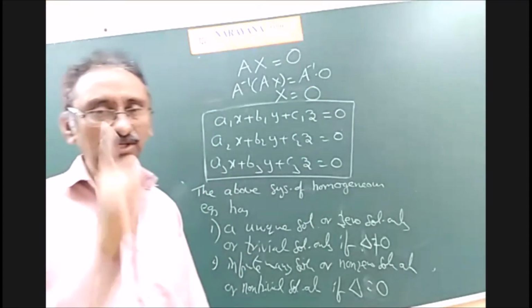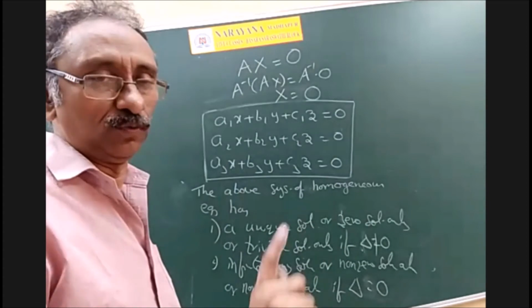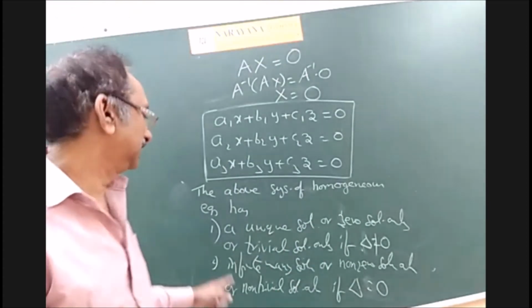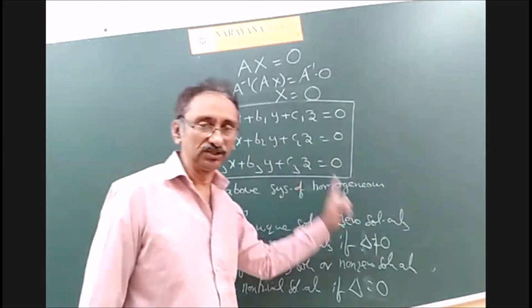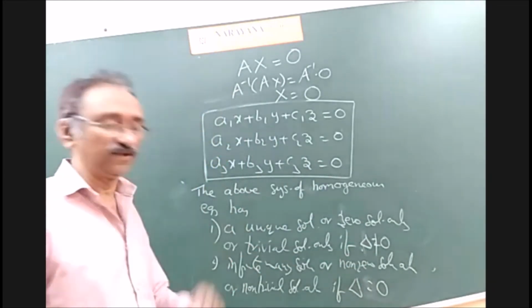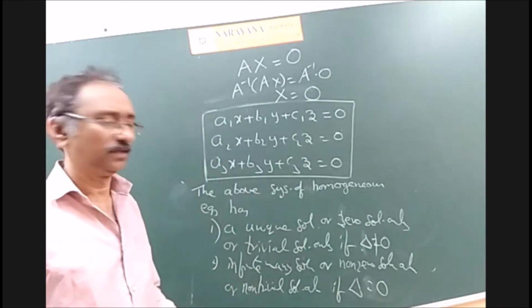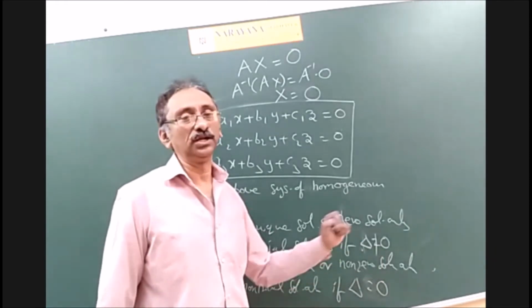So X is equal to 0, that is x = 0, y = 0, z = 0. It contains only one solution, that is a unique solution. That is the zero solution only, or the trivial solution only. So that is the case when delta is not equal to 0.